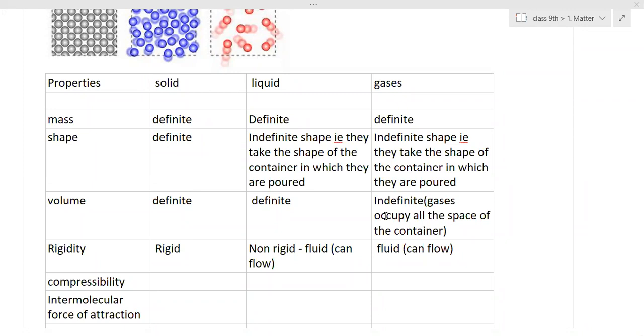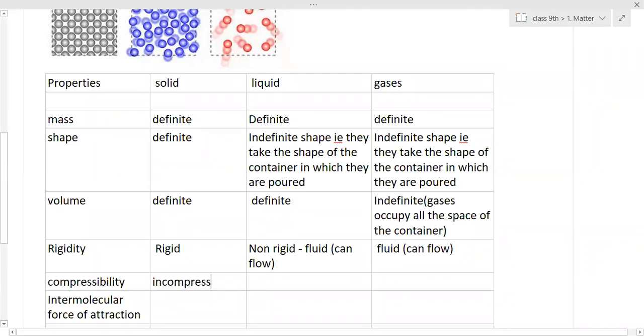Pranjal, can you tell what you mean by compressibility? It means that if an object is compressible, we can squeeze it. Okay, so compressibility means squeezing. Can we squeeze or press it? For solids, we cannot. So solids are incompressible.